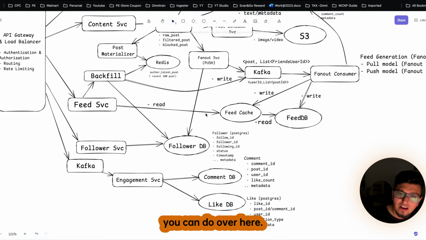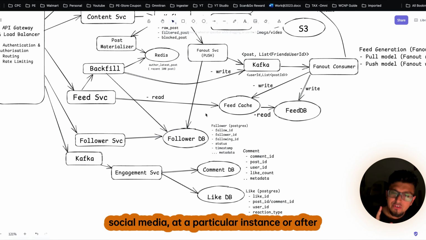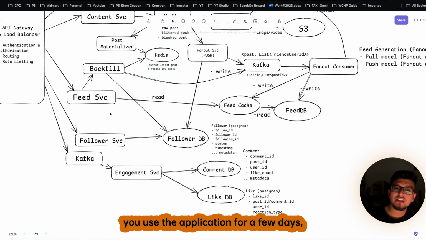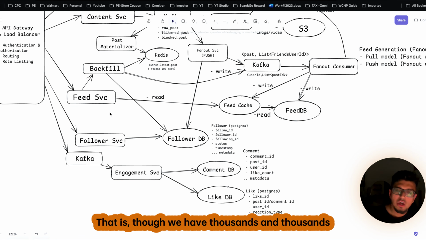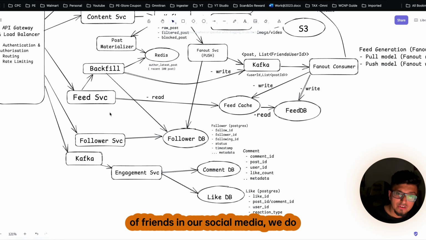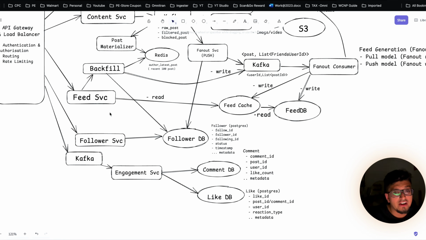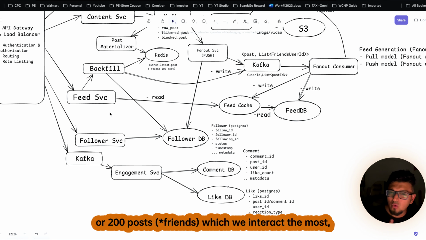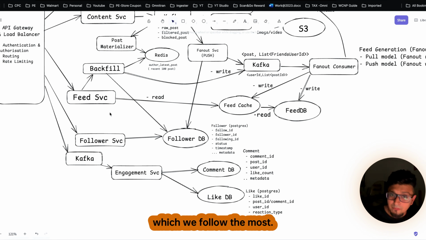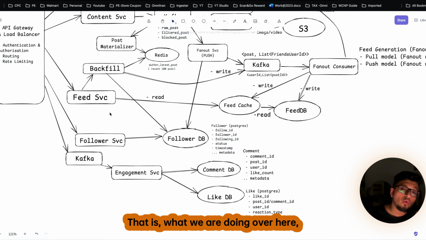But there is still some more enhancement that you can do over here. If you look carefully on our social media, after you use the application for a few days, we will get to know one behavior. Though we have thousands and thousands of friends in our social media, we do not see all the feeds of those hundreds or thousands of users. Rather, we only see the feeds of 100 or 200 posts which we interact the most, which we follow the most. And to implement that feature, we need to do one more thing.